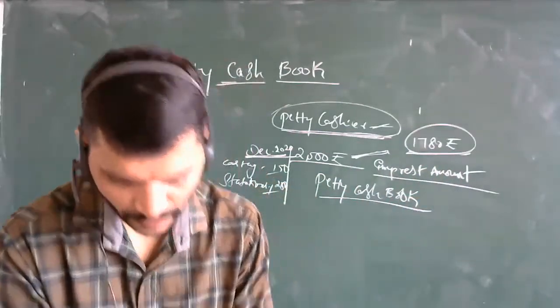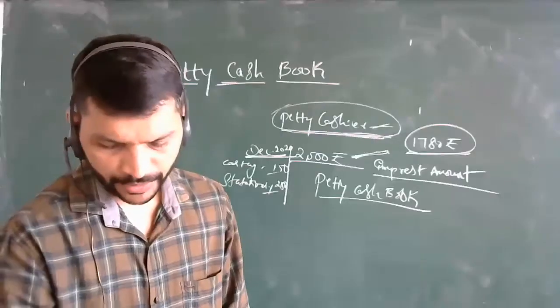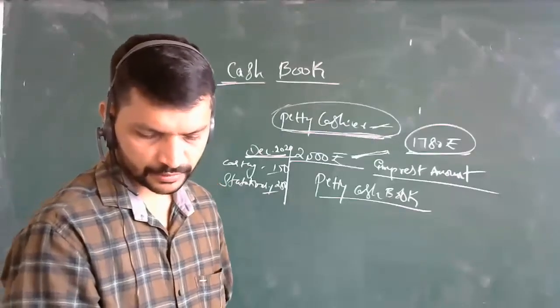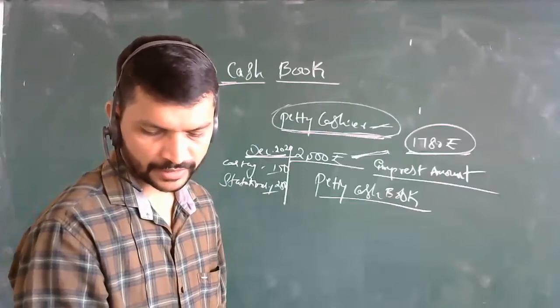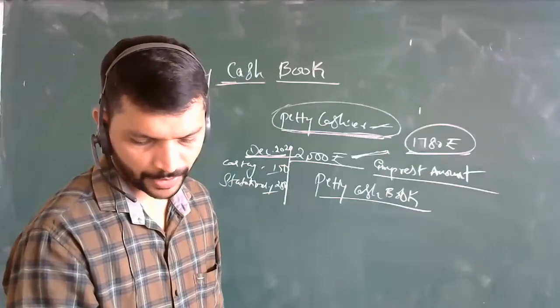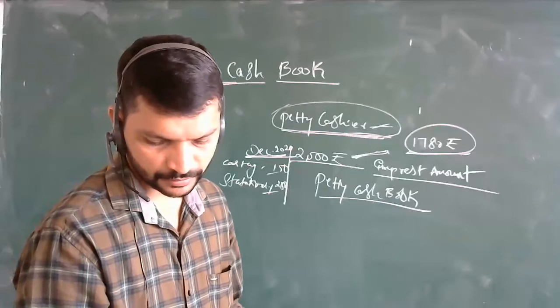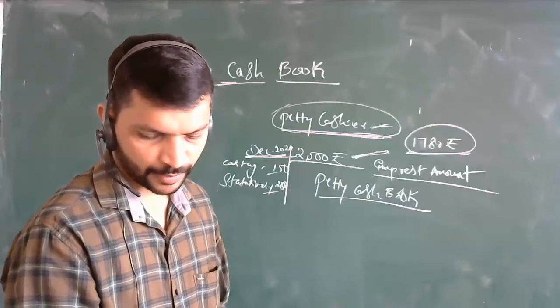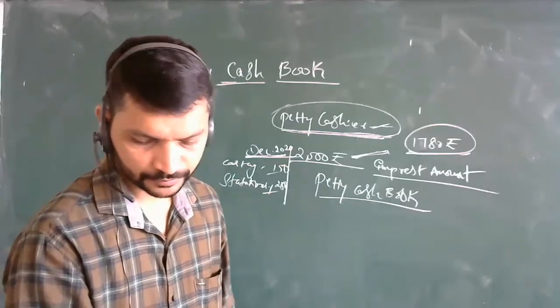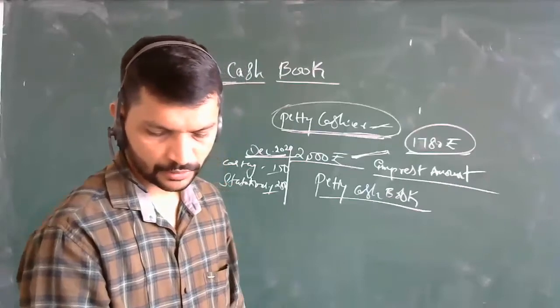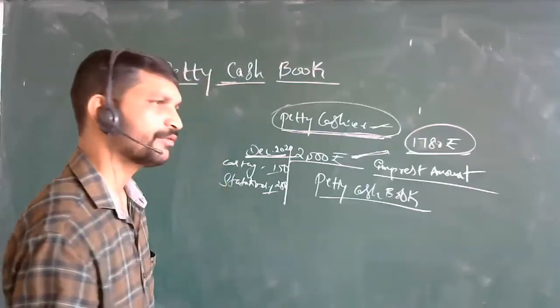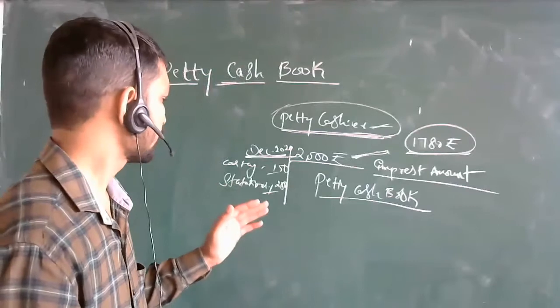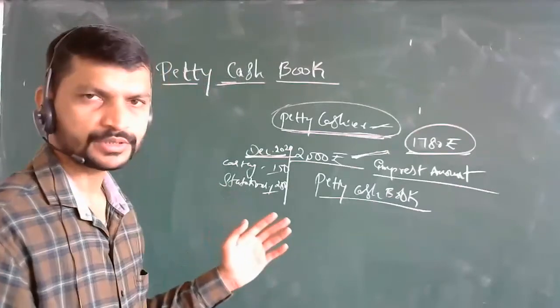Then the petty cash book generally has a number of columns, and the amount on the payment side is credited beside, in another column. Here we do not have any specific pro forma or specimen for this.